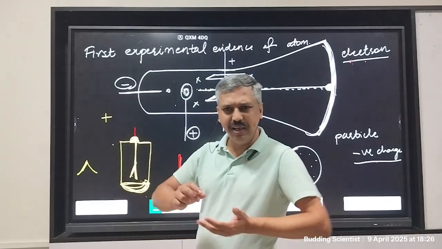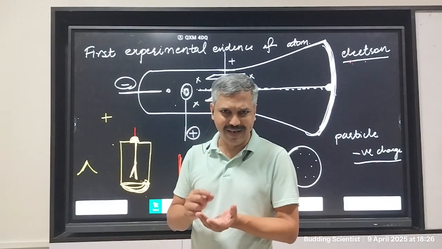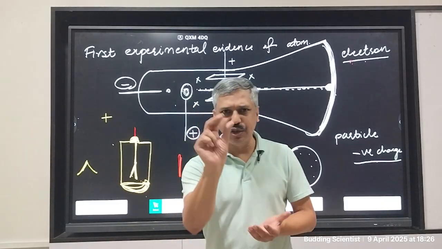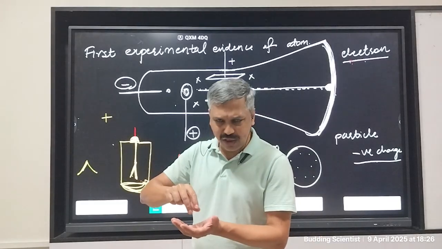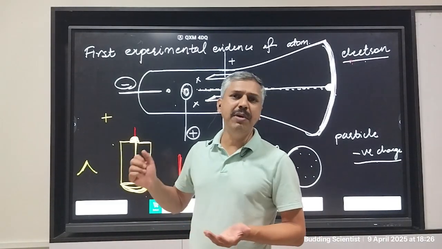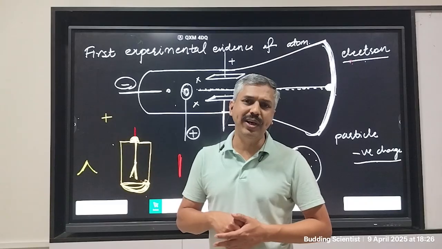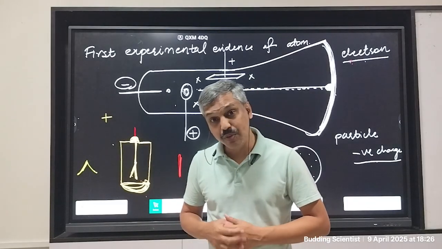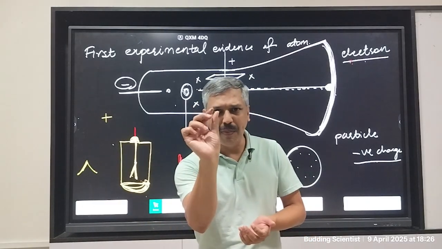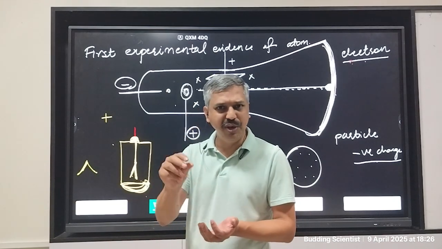But his wife said, I know that the sugar is less, but don't take the entire sugar cube. If you take the entire sugar cube, the tea will be too sweet. So Thomson says, what do I do? She says, make a small particle, take some small piece of the cube.